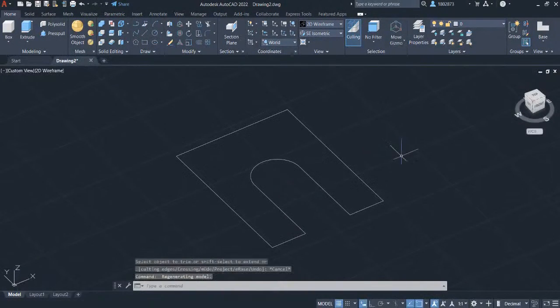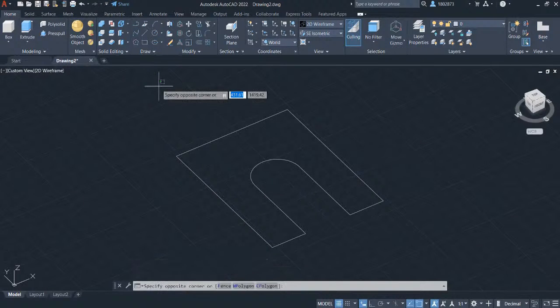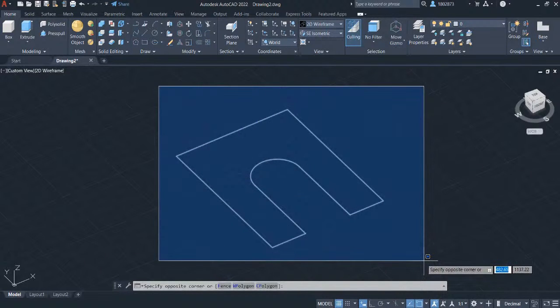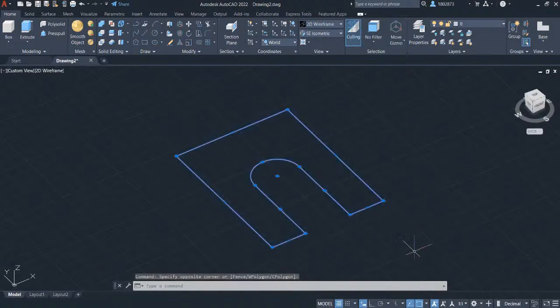Let's create a window selection to this sketch. Make sure that the window selection is big enough to cover the sketch so all the objects will be highlighted. Left click and drag the crosshair here. And left click. We will join all the objects so it will convert into a polyline. Let's head over to Modify Panel, and under the Modify Panel, select Join.